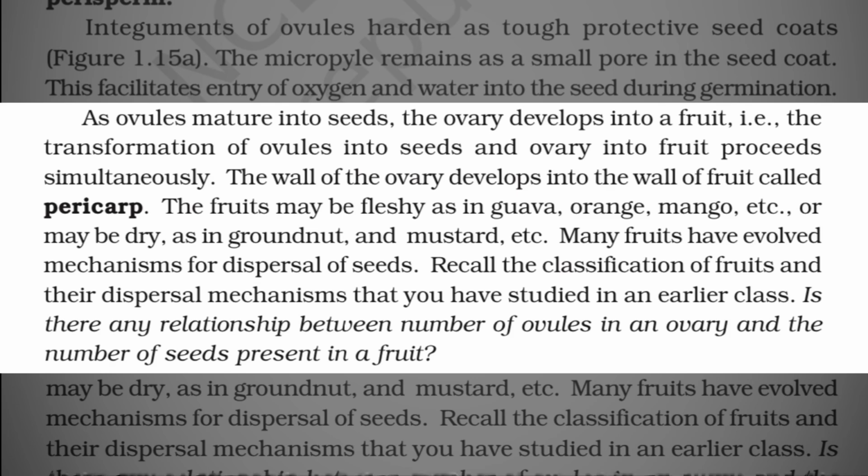The wall of the ovary develops into the wall of fruit called pericarp. The fruits may be fleshy as in guava, orange, mango, etc., or may be dry, as in groundnut and mustard, etc. Many fruits have evolved mechanisms for dispersal of seeds. Recall the classification of fruits and their dispersal mechanisms that you have studied in an earlier class. Is there any relationship between number of ovules in an ovary and the number of seeds present in a fruit?